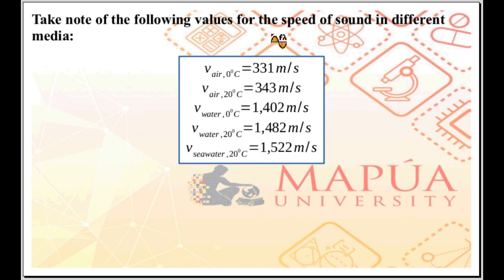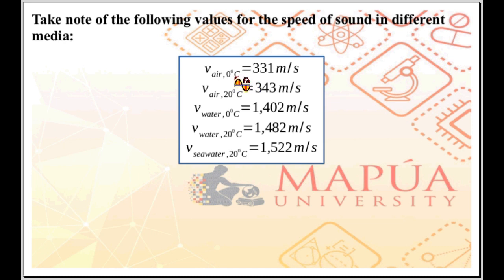Here are some sample values for the speed of sound in different media. You have speed of sound in air at 0 degrees Celsius, 331 meters per second. Turns out, if you change the temperature of the medium, the speed of sound in that medium will also change.